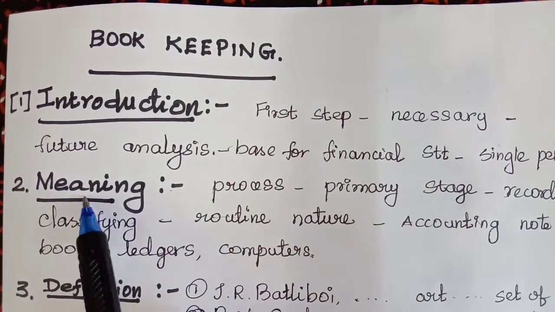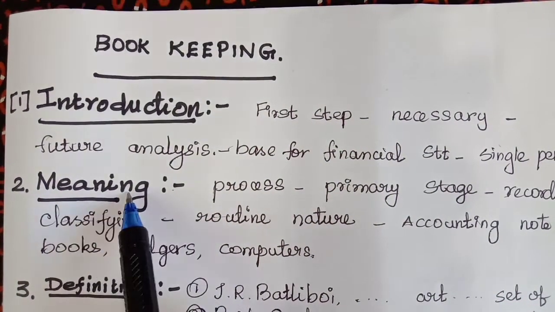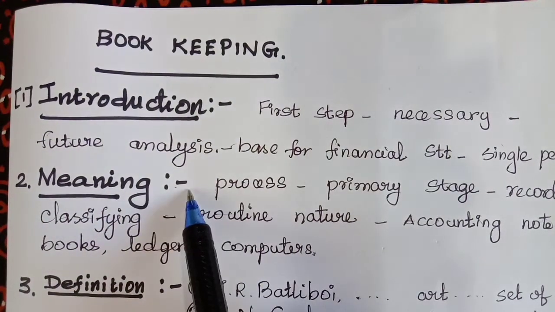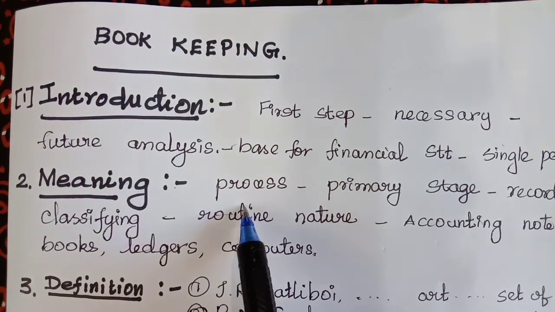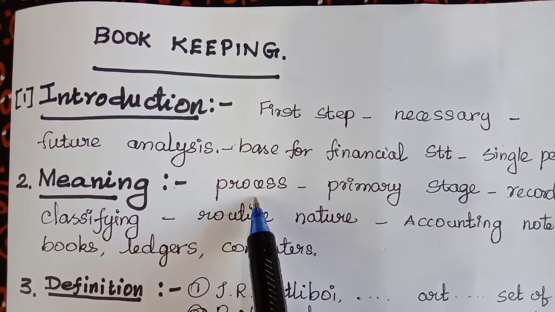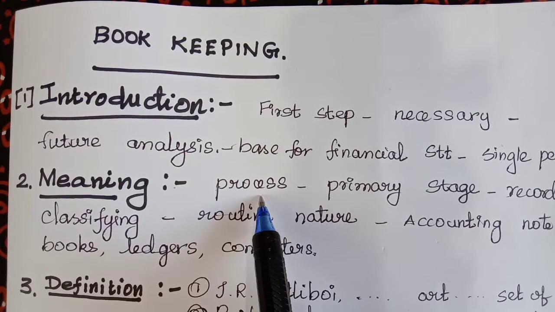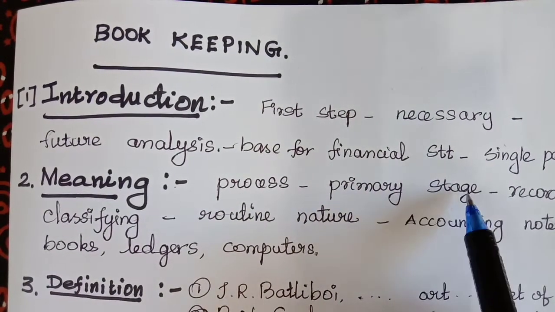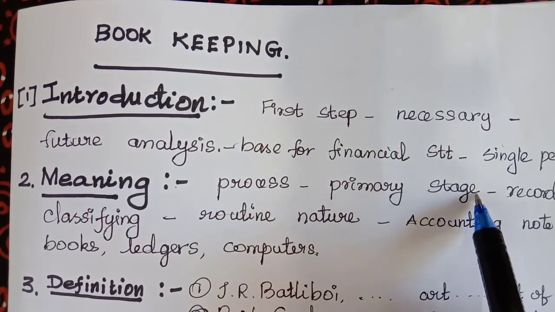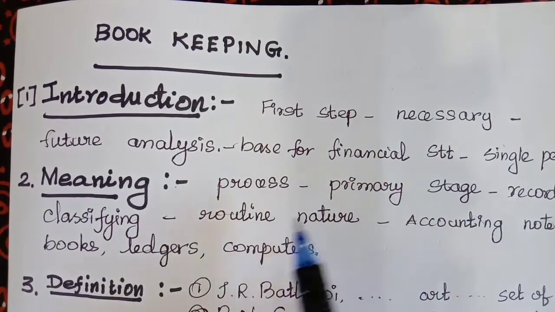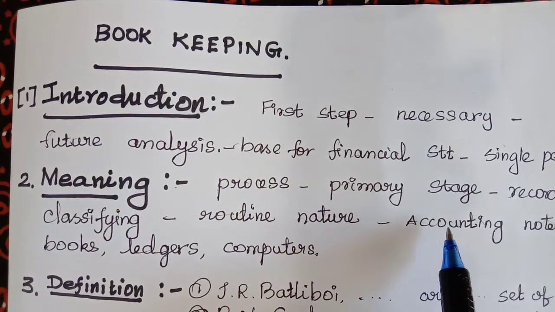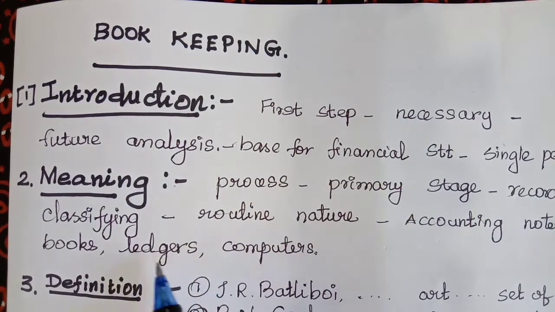The next one is meaning. Meaning of bookkeeping. Bookkeeping is the process of recording financial transactions in the books of accounts. It is the primary stage in the accounting process. It includes recording the transactions and classifying the same under proper heads. Bookkeeping work is of routine nature. Transactions may be recorded in accounting notebook or ledger.